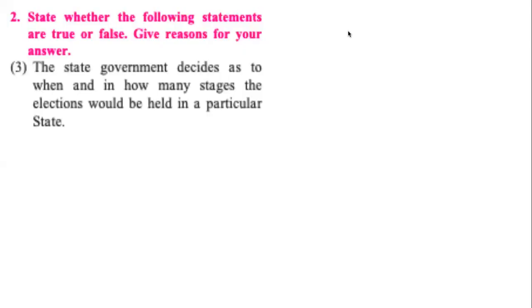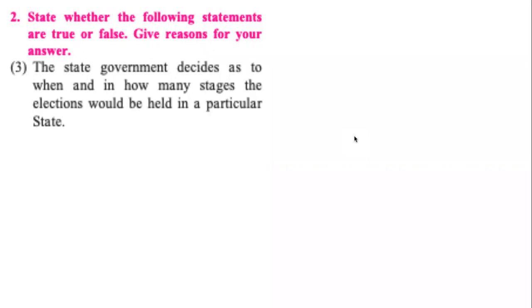We want our elections to be free and fair. This is one of the requirements of a functioning, effective democracy. If the government is in power, and if the government decides when, how many stages and all, then they will be able to influence. And they will influence the election in such a way that they will win again.